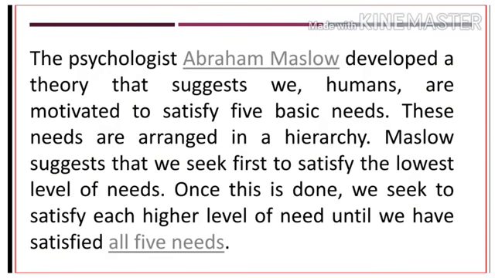So now we can sum up the entire theory. The psychologist Abraham Maslow developed a theory that suggests we humans are motivated to satisfy 5 basic needs. These needs are arranged in a hierarchy. Maslow suggests that we seek first to satisfy the lowest level of needs. Once this is done, we seek to satisfy each higher level of need until we have satisfied all the 5 needs.